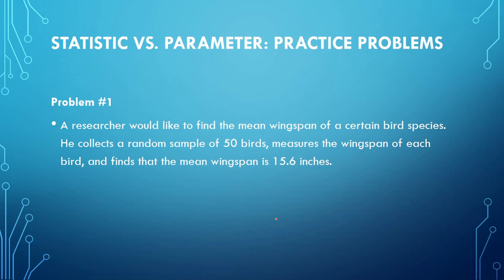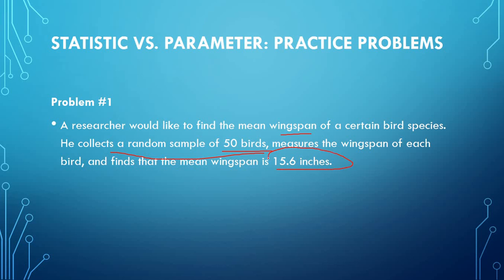From here you need to find what is the statistic value and what is the parameter value. A researcher would like to find the mean wingspan of a certain bird species. He collects a random sample of 50 birds, measures the wingspan of each bird, and finds the mean is 15.6.